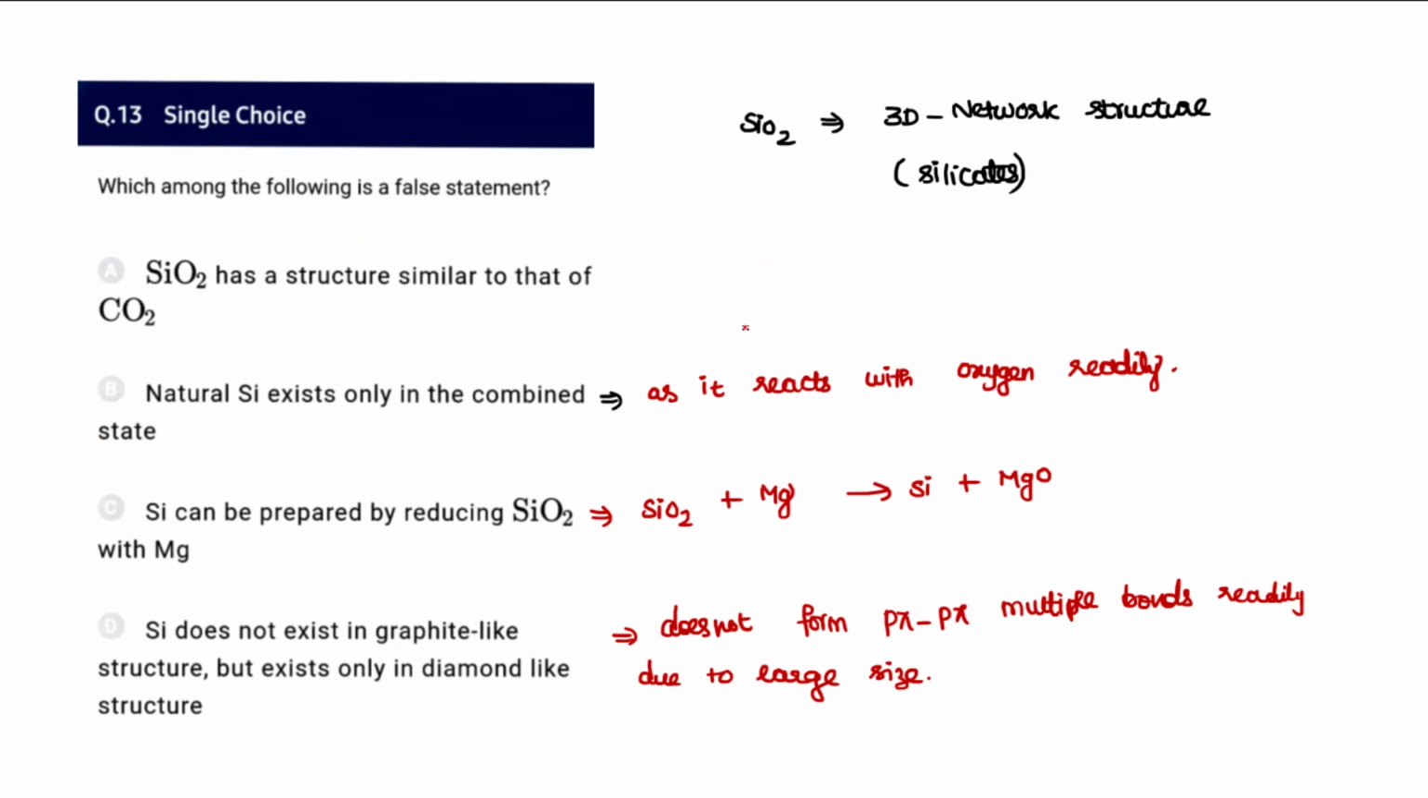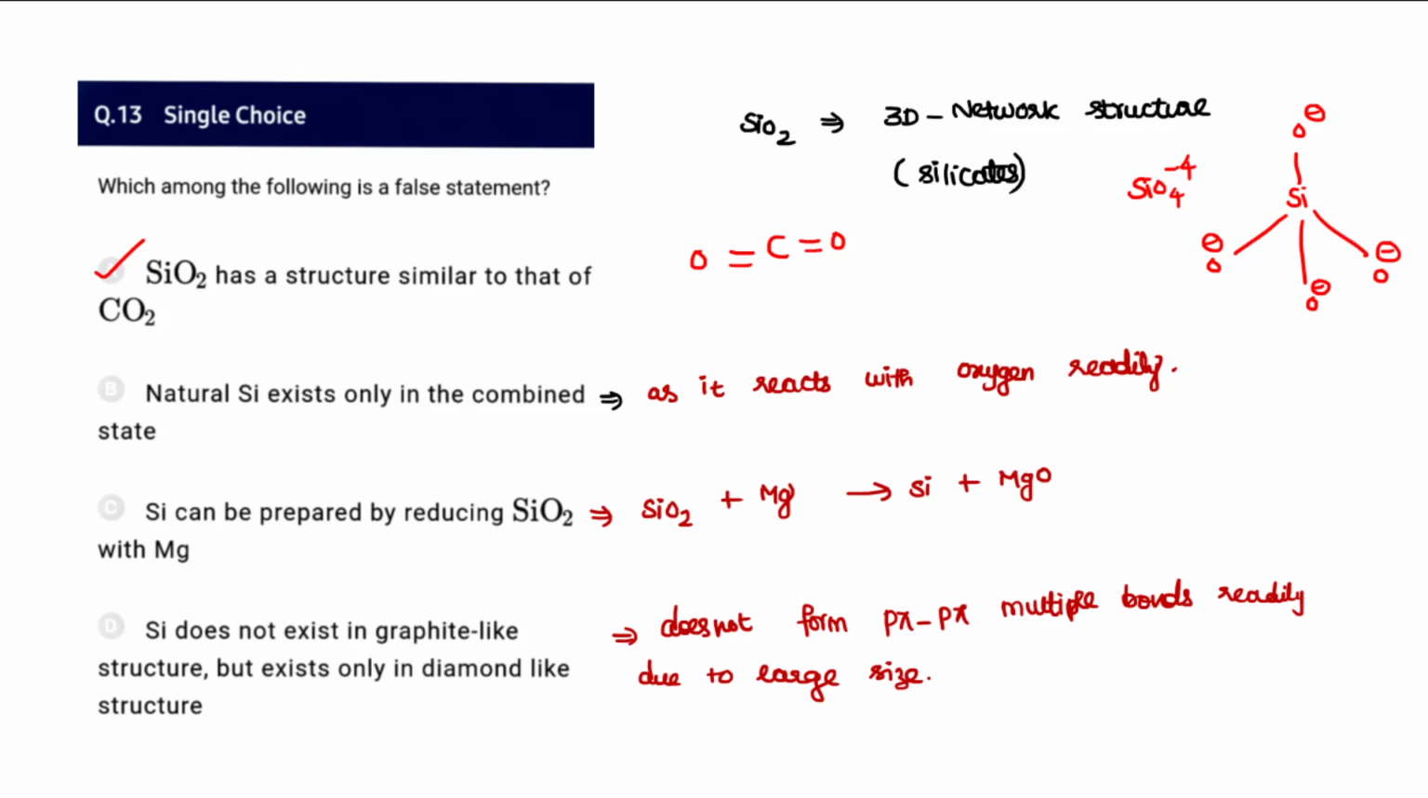13th question, which among the following is a false statement? Yeah, the very first statement itself is false, because carbon dioxide is a linear molecule with a bond angle of 180, but SiO2 exists as a three-dimensional network, like silicates. It also exists as a SiO4 4 minus unit. It reacts further with water and exists as a SiO4 4 minus unit. This is how it actually exists, so it exists as three-dimensional network type structures.